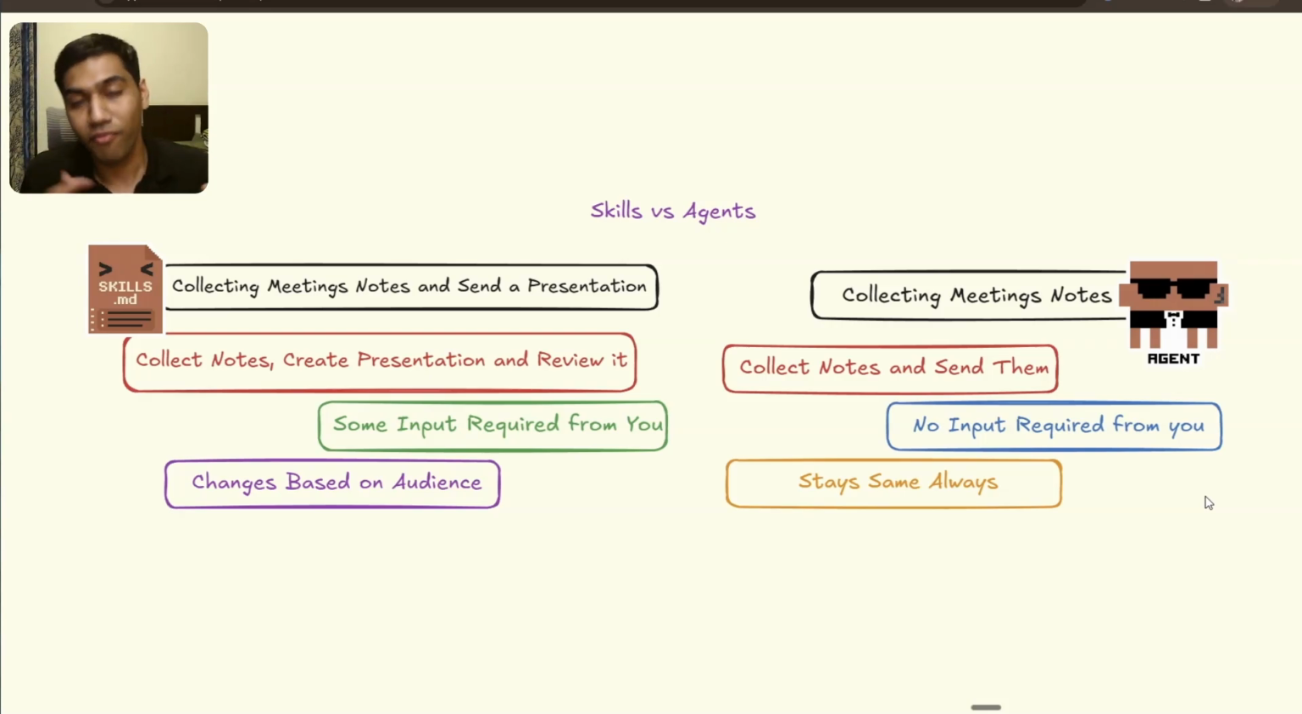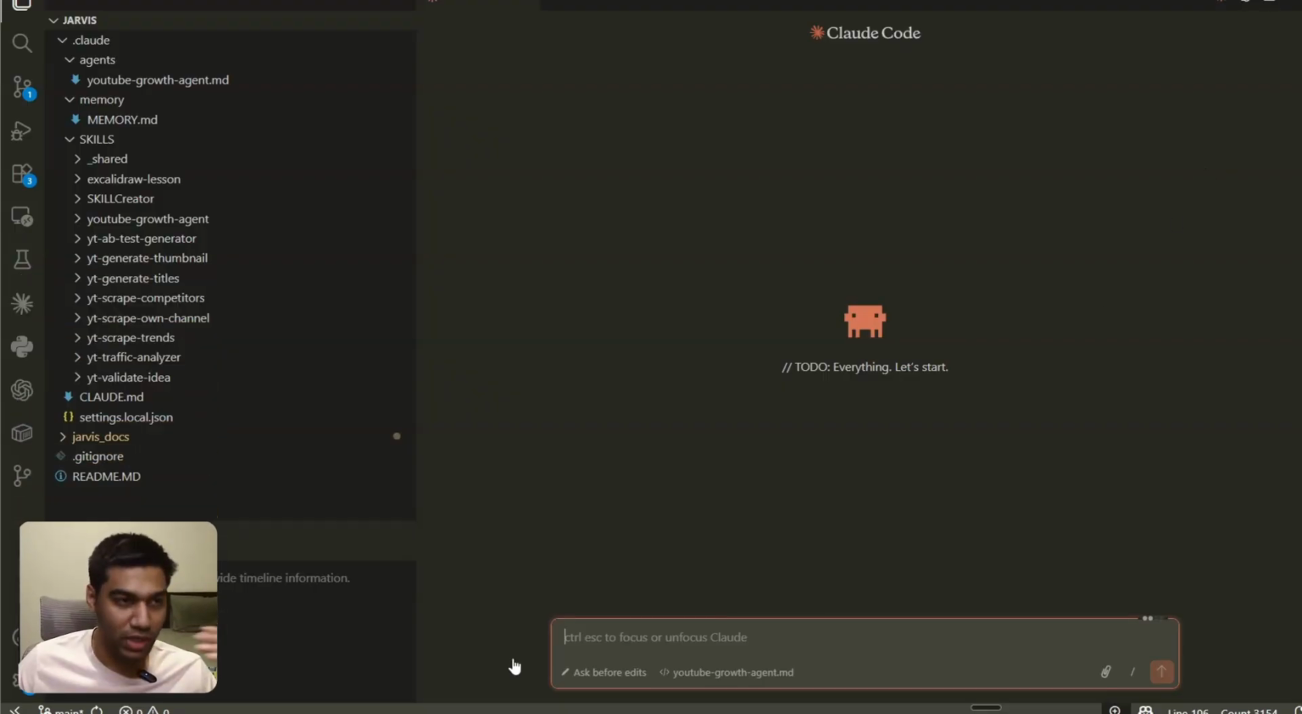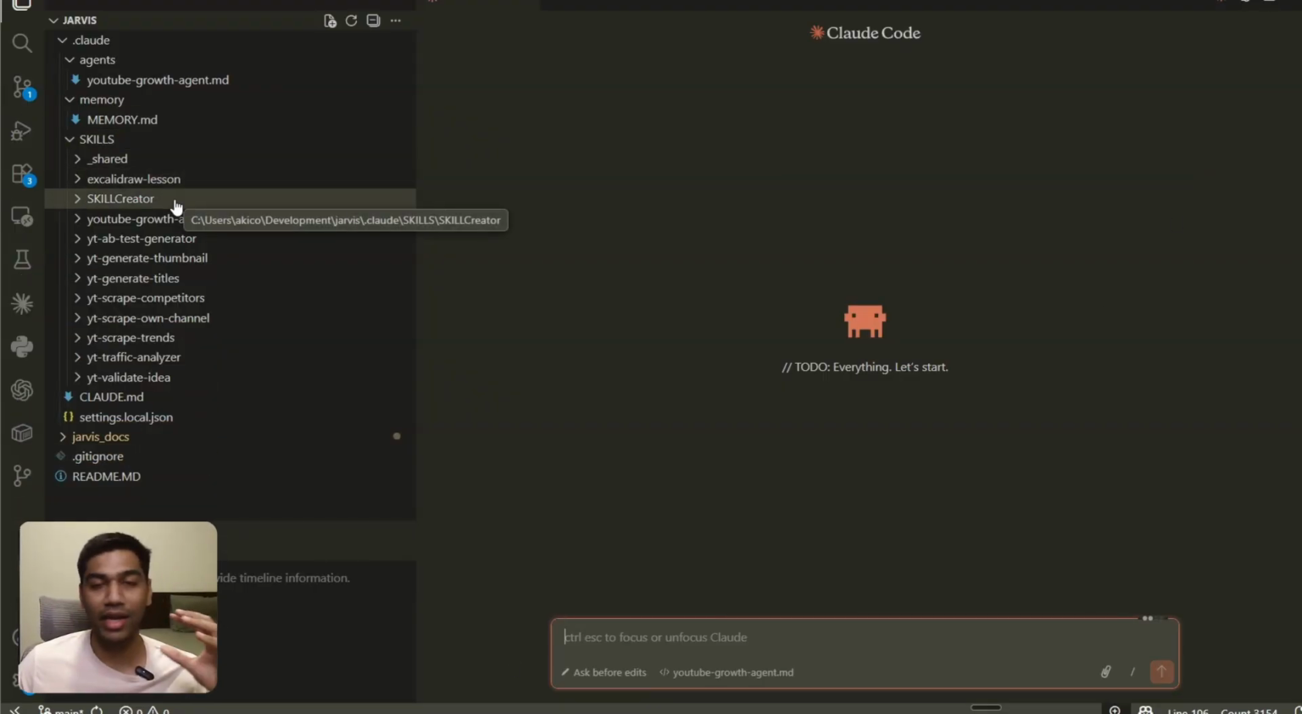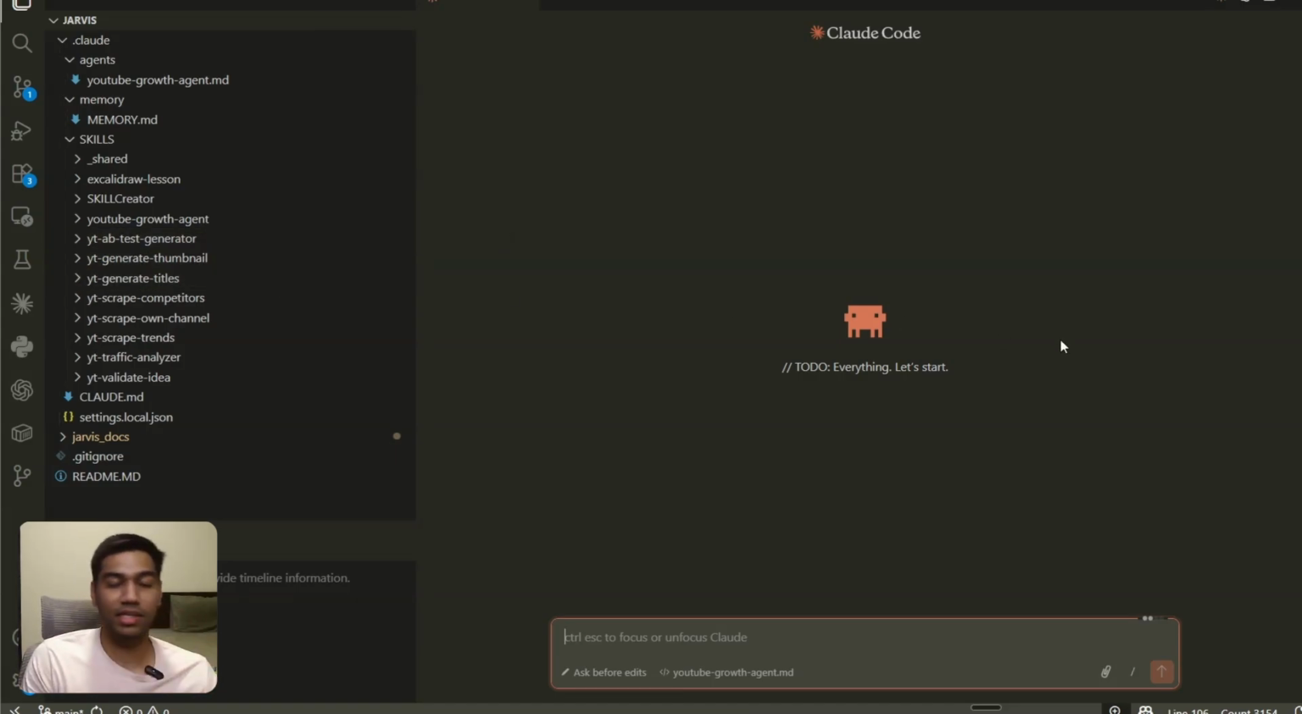On the skill side, this is something that you can work with together to make sure that you are using it in the best format. Let me clarify this point by showing you an actual real life example. So if you see here, this is my actual project that I'm building to have all different kinds of agents and skills in a single place.